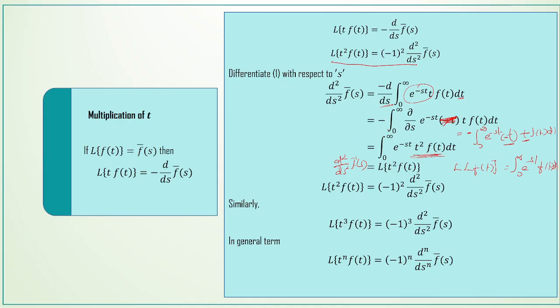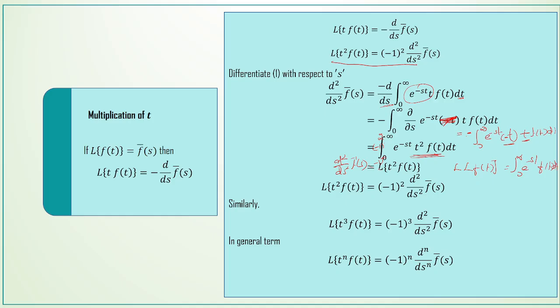Here we can write minus into minus as minus 1 the whole square. Therefore, L of t squared f of t is equal to minus 1 squared into d squared by ds squared f bar of s. Anyway, minus 1 the whole squared is 1.